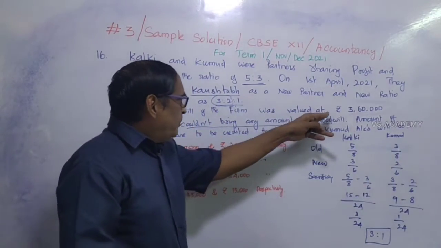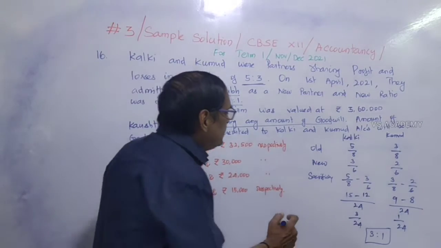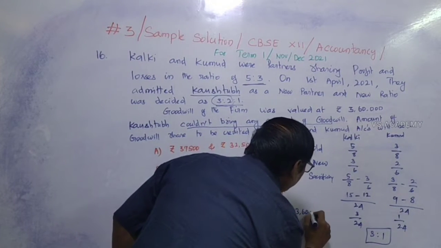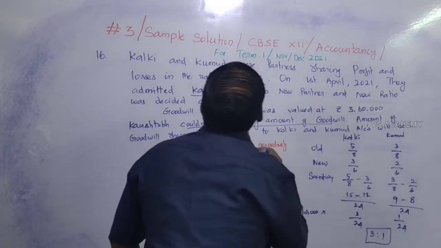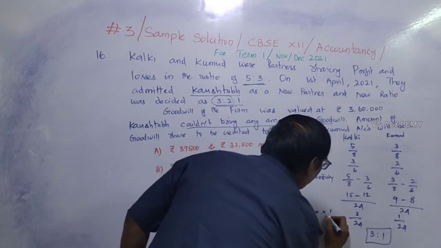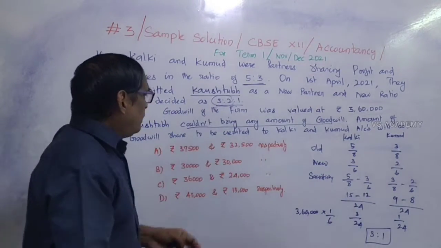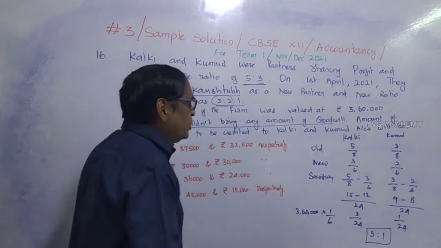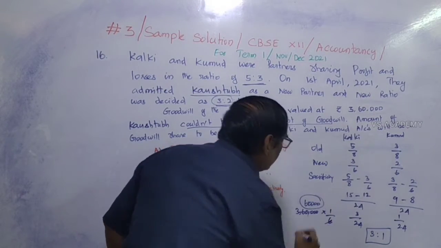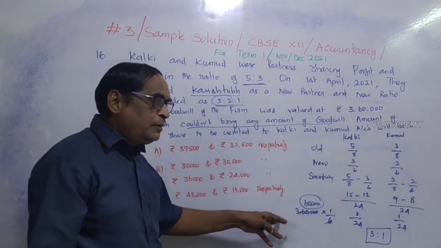Goodwill is valued at 3,60,000 rupees. The new partner's share of goodwill is 1/6, since 3:2:1 means 1/6 for Kaustubh. So that is 60,000 rupees as his goodwill share. That amount actually has to be brought in, but he didn't bring it.